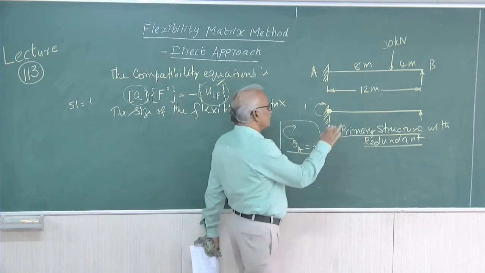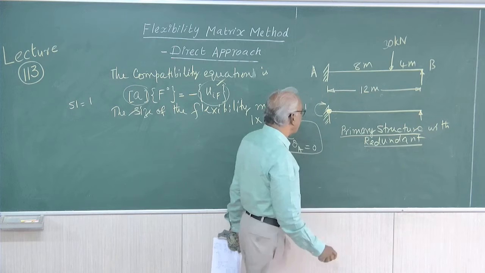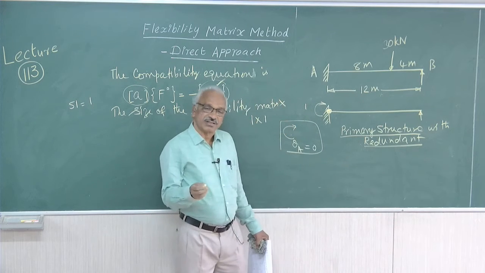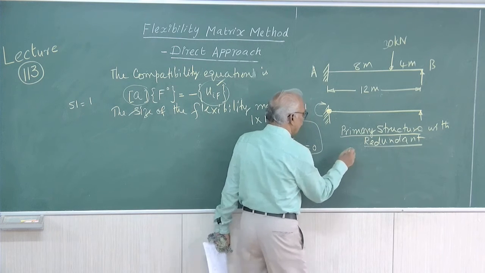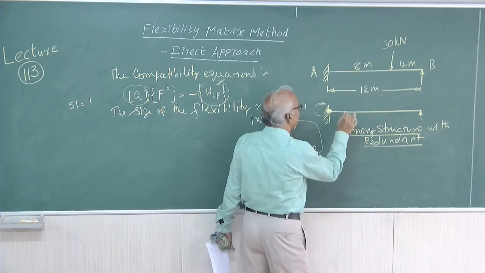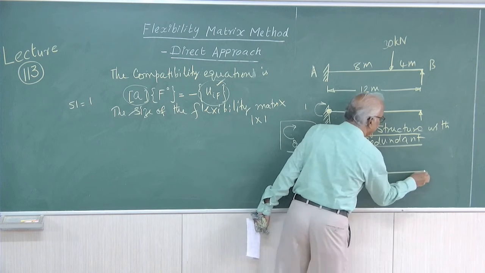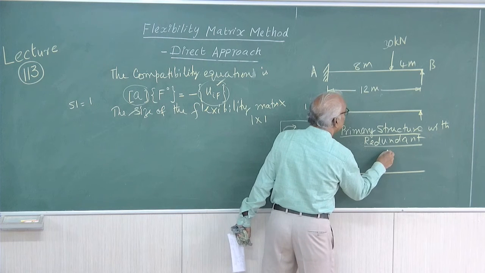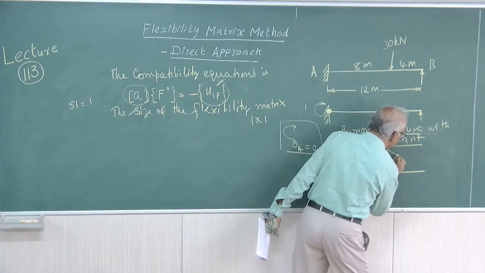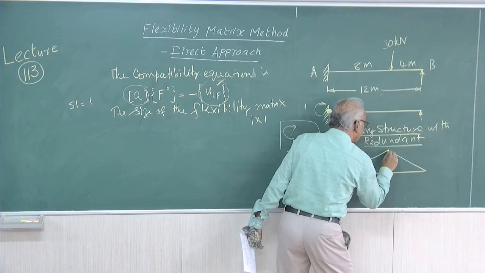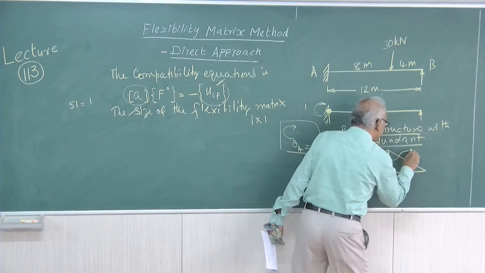Now this is the beam that you are going to deal with. It is a simply supported beam. So for a simply supported beam, the conjugate beam also is a simply supported beam. Therefore, before drawing the conjugate beam, let us draw the bending moment diagram for this. So the bending moment diagram for this will be a triangle having a maximum ordinate of WAB by L.